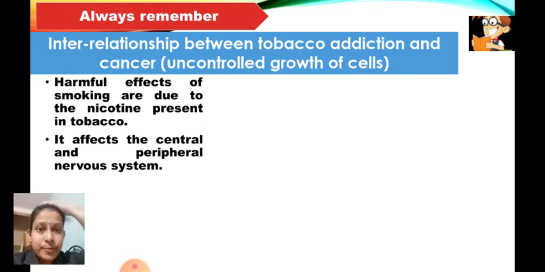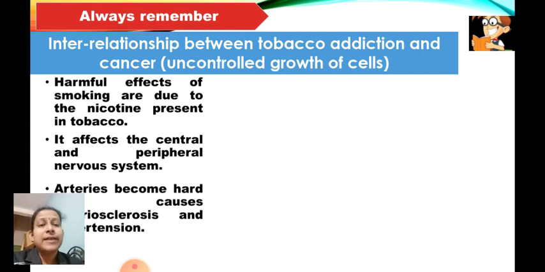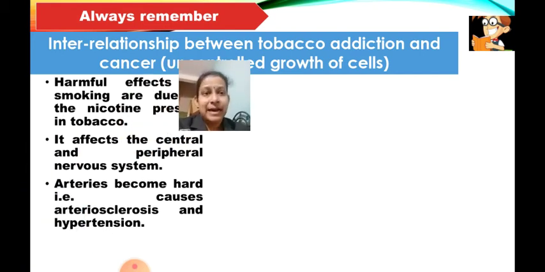That means your brain, as well as the spinal cord and all the nerves which are present, are being affected by the nicotine, and therefore there is trembling of the fingers and all. Fine. Then arteries become hard.